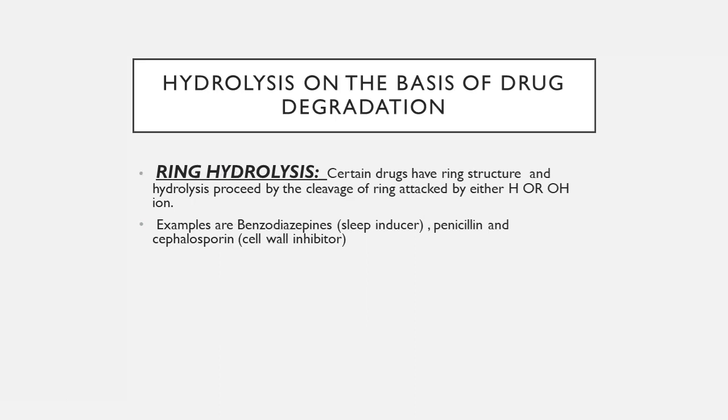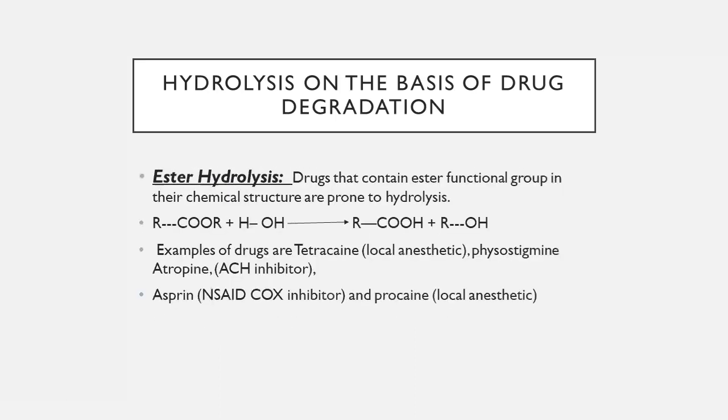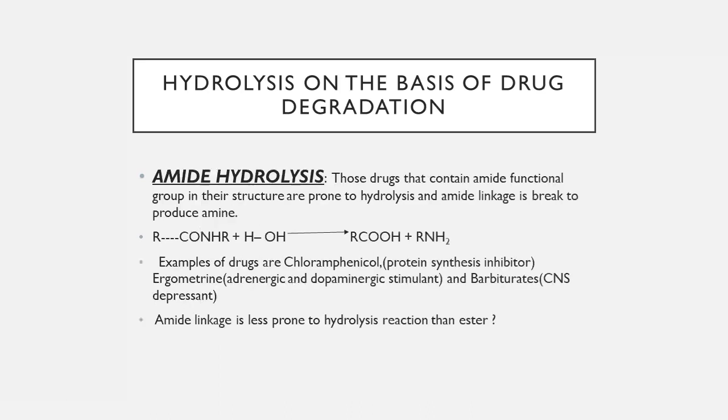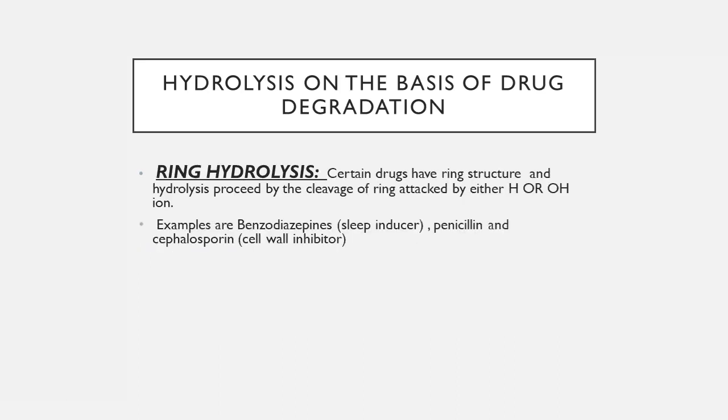We can also classify hydrolysis on the basis of drug degradation. On the basis of drug degradation, hydrolysis is of three types. Ester hydrolysis, those drugs that contain an ester functional group. Amide hydrolysis, those drugs that contain an amide functional group. And ring hydrolysis, those drugs that contain ring structures. Examples of these drugs are penicillin, cephalosporins, and benzodiazepines.